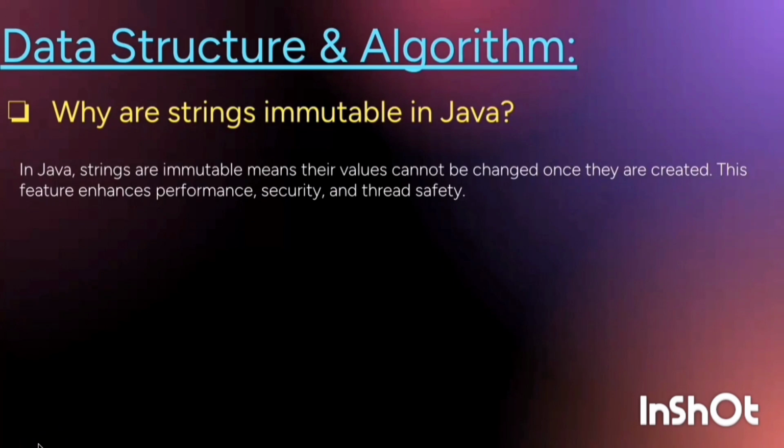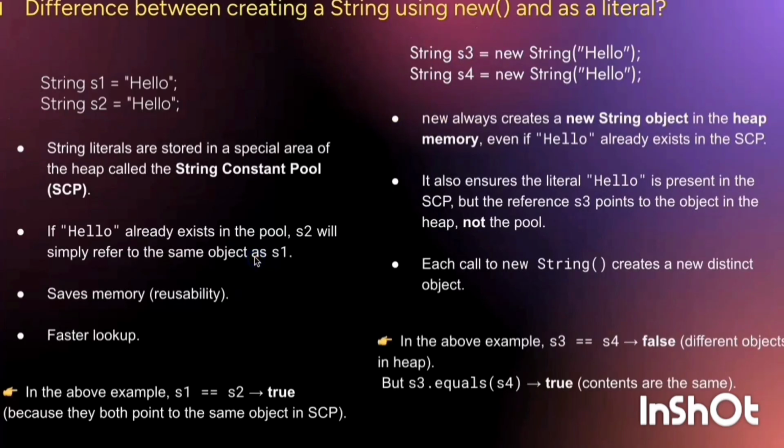Next, data structure and algorithm. Why are strings immutable in Java? In Java, strings are immutable, meaning their values cannot be changed once they are created. This feature enhances performance, security, thread safety, caching and consistent behavior in operations like string pooling. Next is the difference between creating a string using new and as a literal.